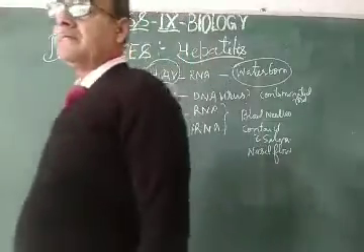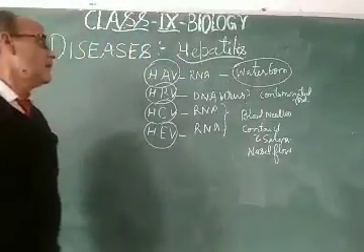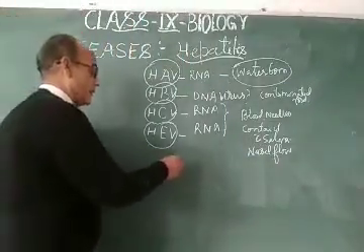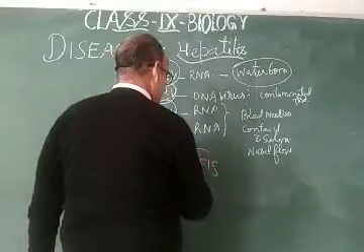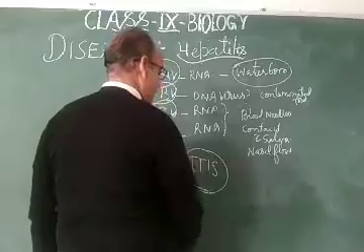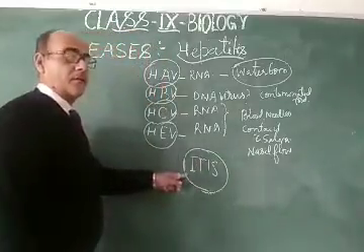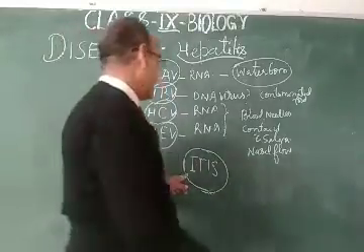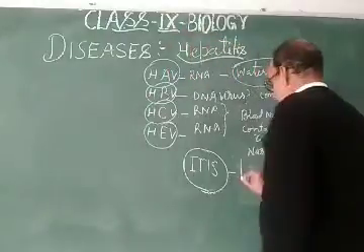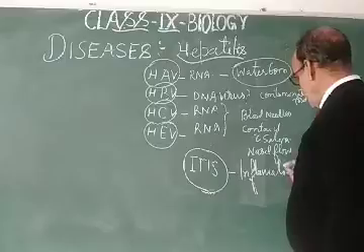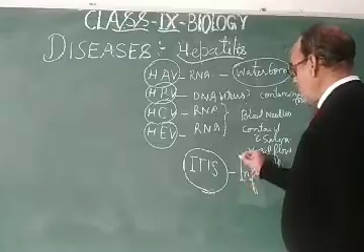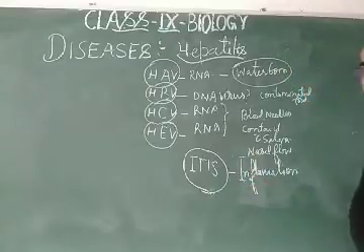And dear students, in the word hepatitis, you see the suffix itis, I-T-I-S. You have to know that this indicates inflammatory conditions. Inflammation in a particular organ is called itis.